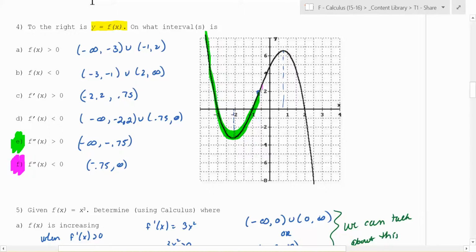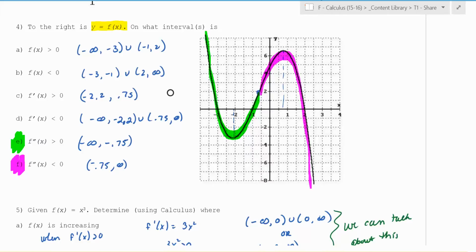So it's going to change to concave down. So you have to, it's asking you where is it concave up and where is it concave down. You see that blue dot that's labeled on there? Does everybody see that blue dot? That blue dot is called what type of point? It's a point of inflection. A point of inflection is where the graph changes what? Changes concavity. Exactly. So at that point it changes.